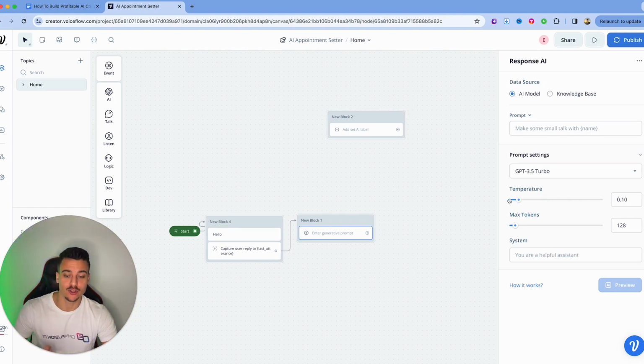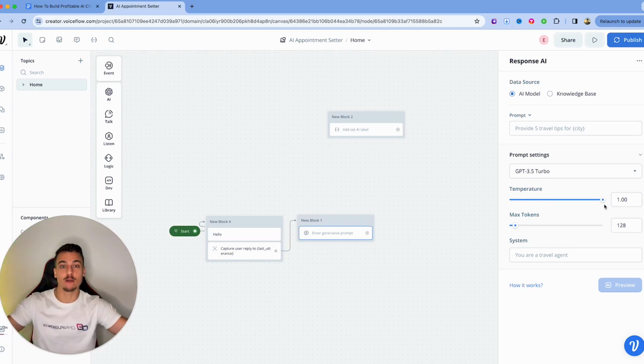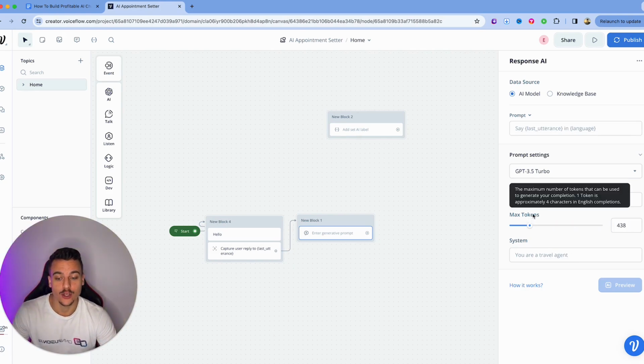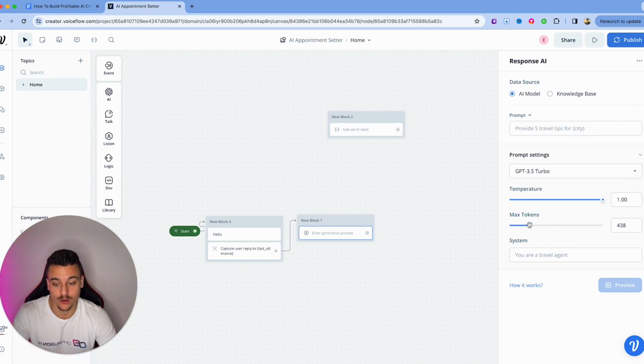So if you put the temperature to 0, it's going to follow the instructions very strictly. If you put the temperature to 1, it's going to be very free thinking and it's going to do a lot of random stuff. Now, the max tokens is how many tokens you can use to generate your completion, to generate an answer. One token is approximately 4 characters in English completions. And remember that you're going to be paying for these tokens. In our case, we usually ramp this up, but for this video, we're going to be just fine with 512.